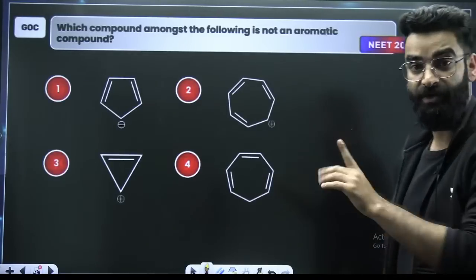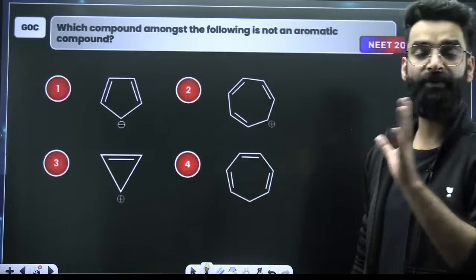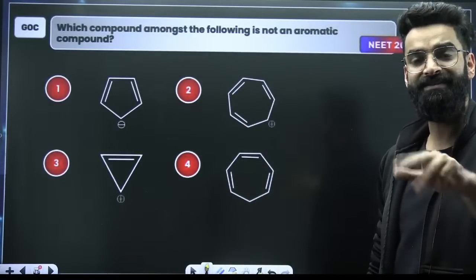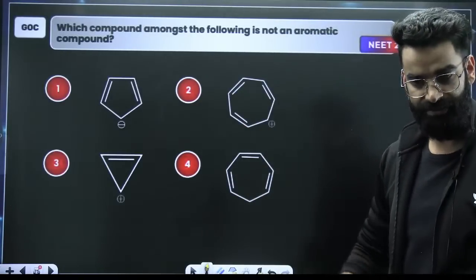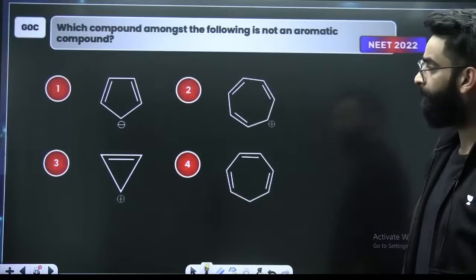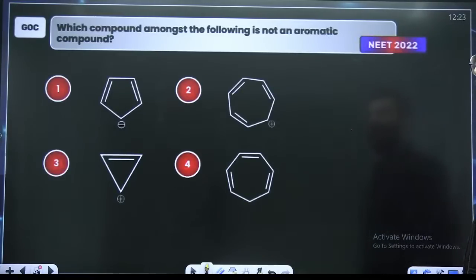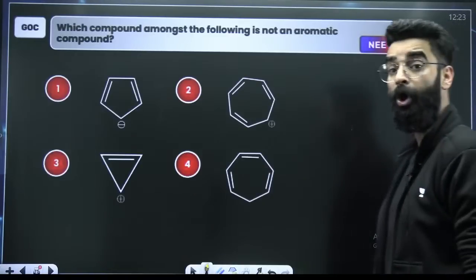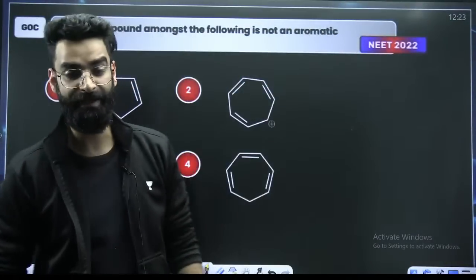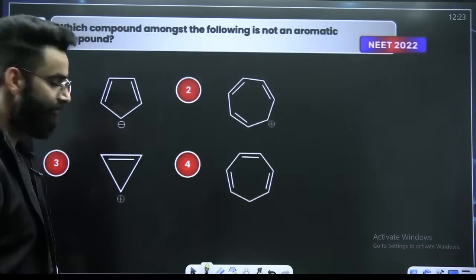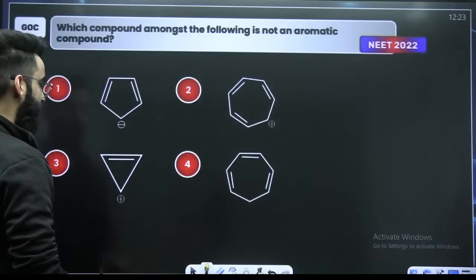By the way, all these questions, whatever I have come up with, are a combination of your PYQs, NCERT exercise, and NCERT in-text questions. This is the combination of everything. Which compound is not an aromatic compound? Not aromatic means neither aromatic nor anti-aromatic. What do you think?